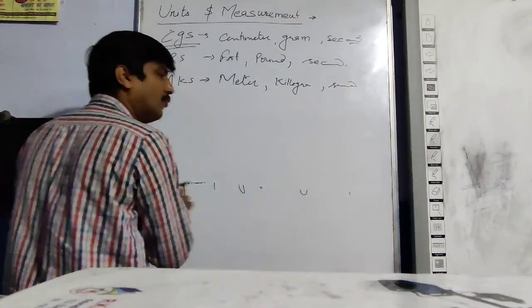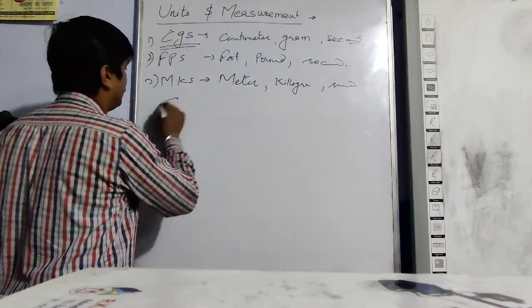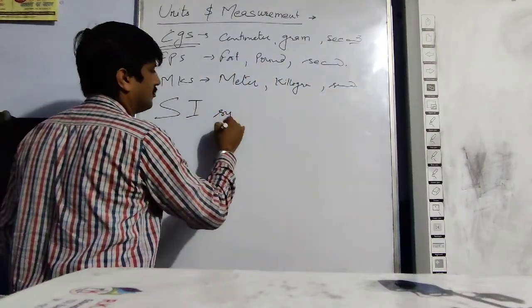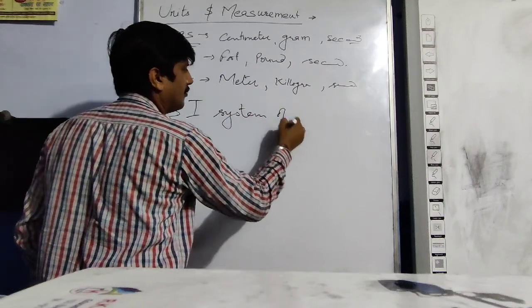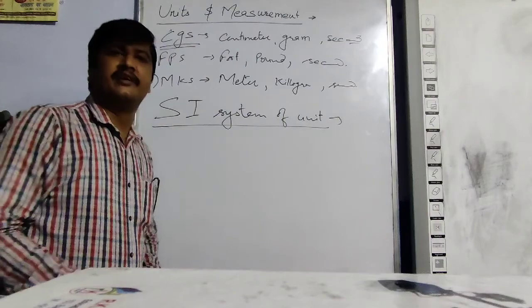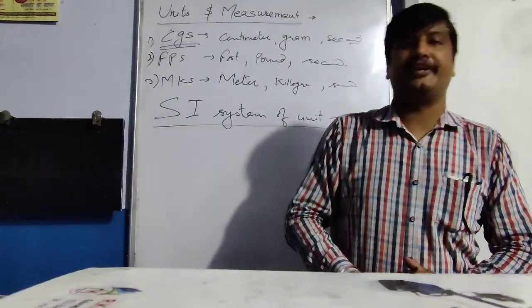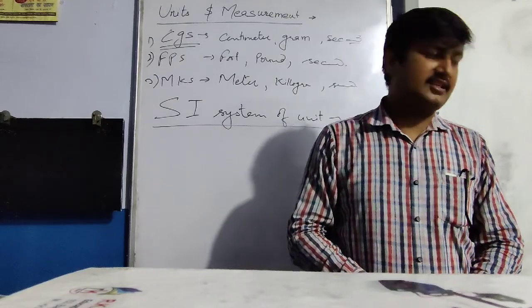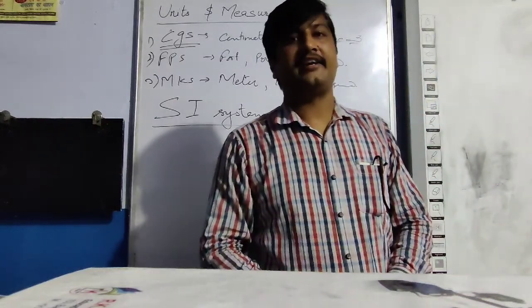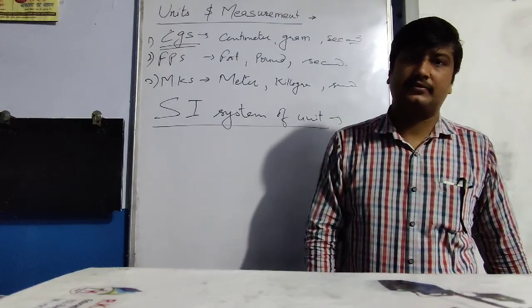There is one more system of units known as SI system of units. SI system, Système International d'Unités. The system of units adopted by the International Bureau of Weights and Measures at Paris.